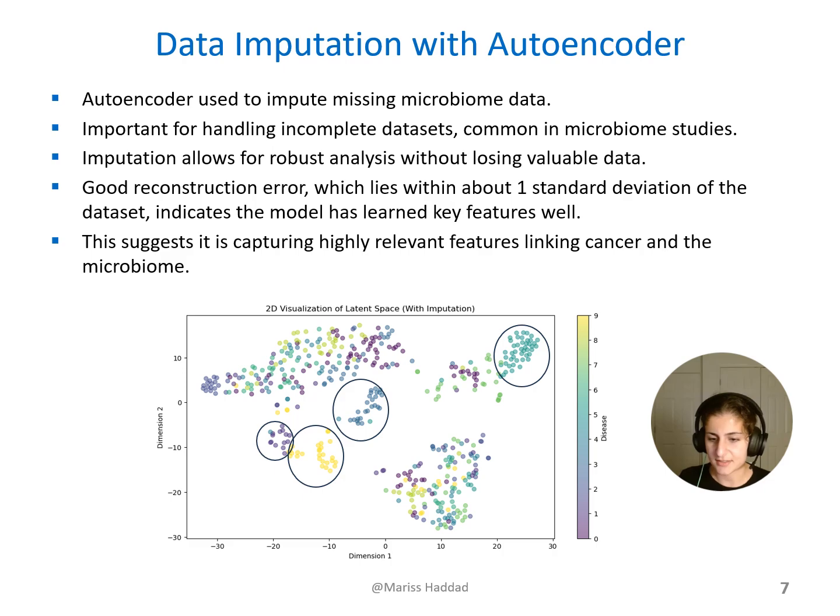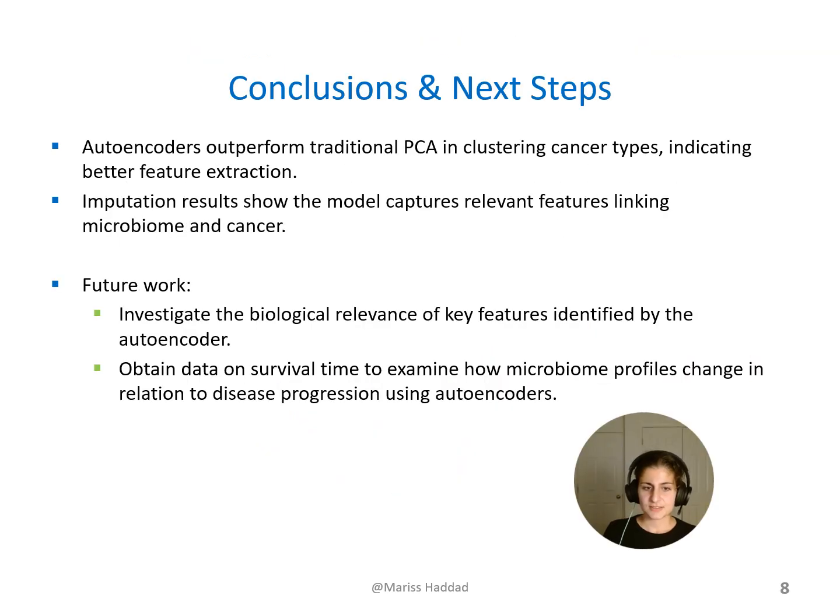So this is a good sign that the autoencoder is actually learning features in the data set that the PCA isn't necessarily learning, and therefore it's able to classify the type of cancer based on the microbiome data from the site accurately. So in conclusion, the autoencoders offer an interesting alternative, or perhaps additional step to traditional approaches in microbiome,